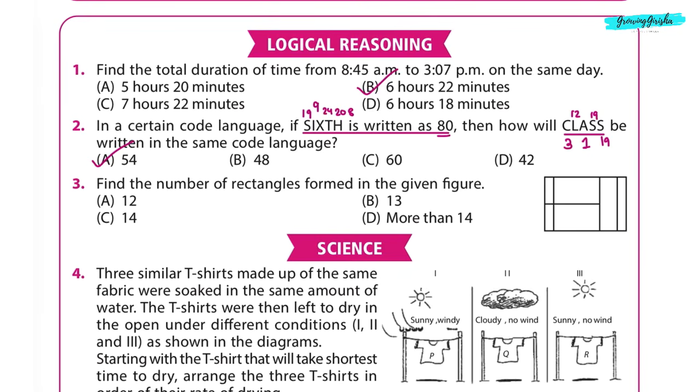Question 3. Find the number of rectangles formed in the given figure. Let us count the number of rectangles.